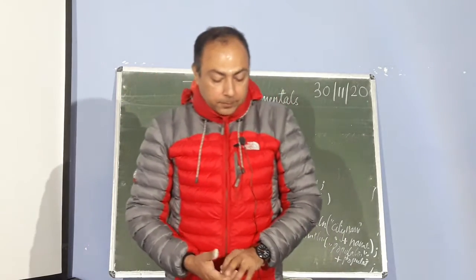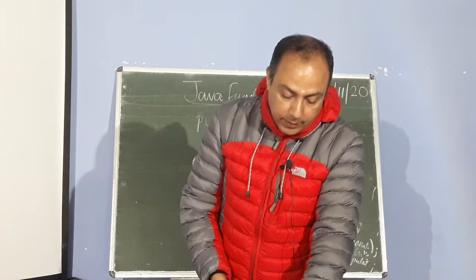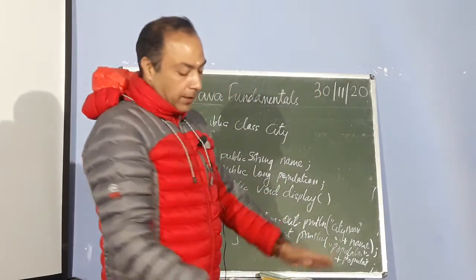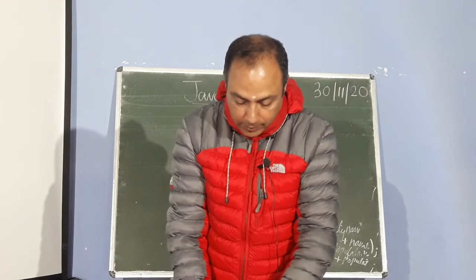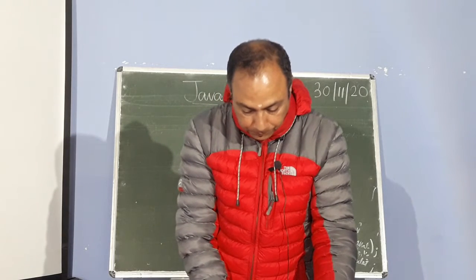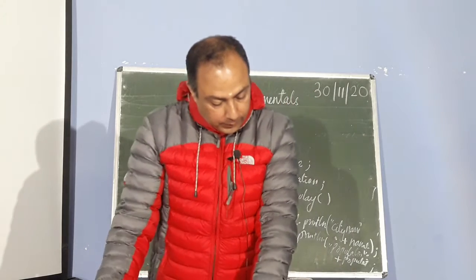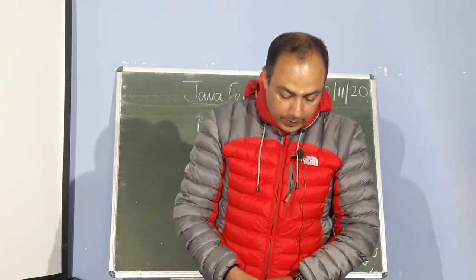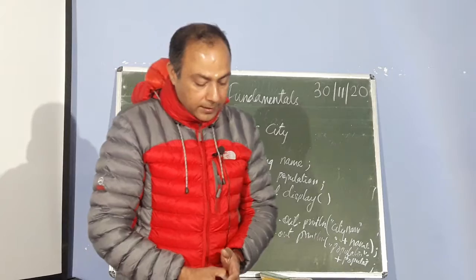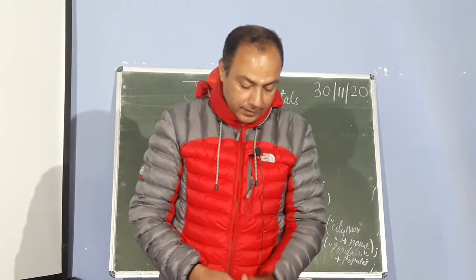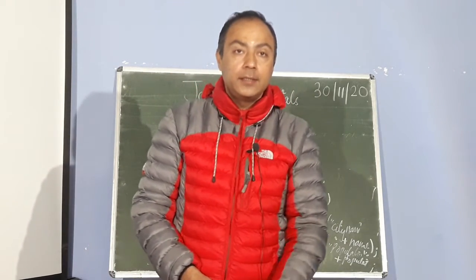Okay. Now let us describe this. So this is the example. You have this example on page number 166. I'll just elaborate this one because this is very important. Now let us examine the class line by line. The first line is public class city. So we are specifying the class city, which defines the name of the class as city.